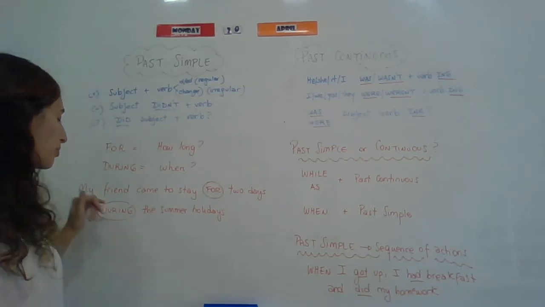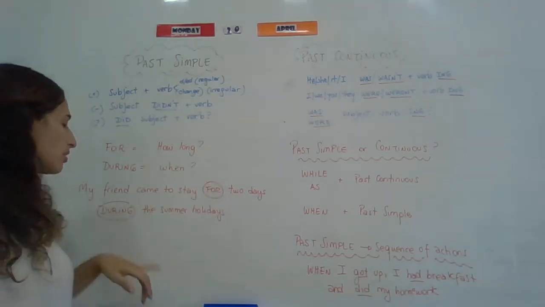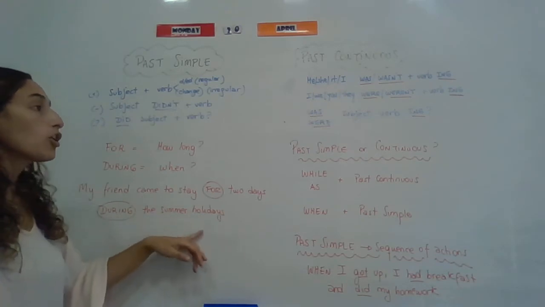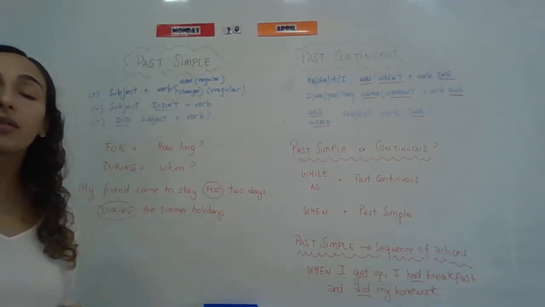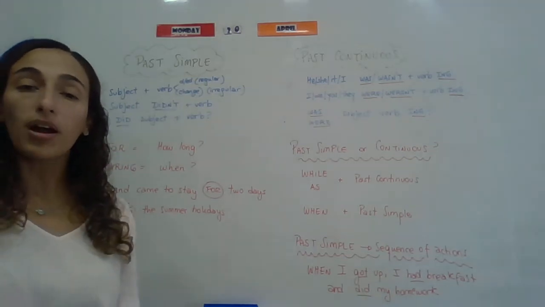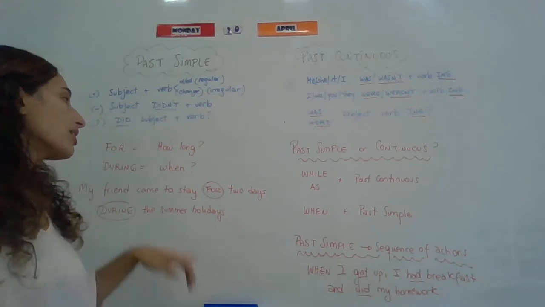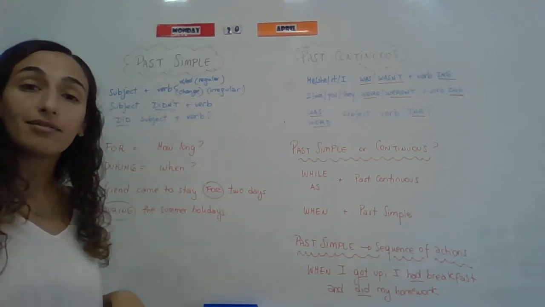Have a look at the example. My friend came to stay for 2 days. How long? During the summer holidays. When? In the summer holidays, right? So two new expressions that can be used in the past simple apart from the ones that you already know and that answer these questions, how long and when.